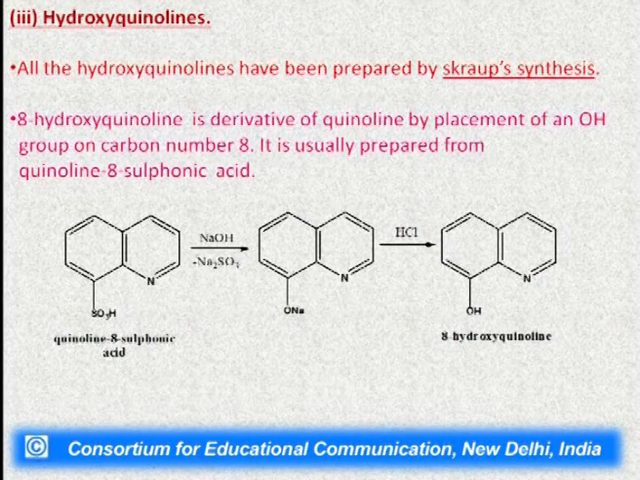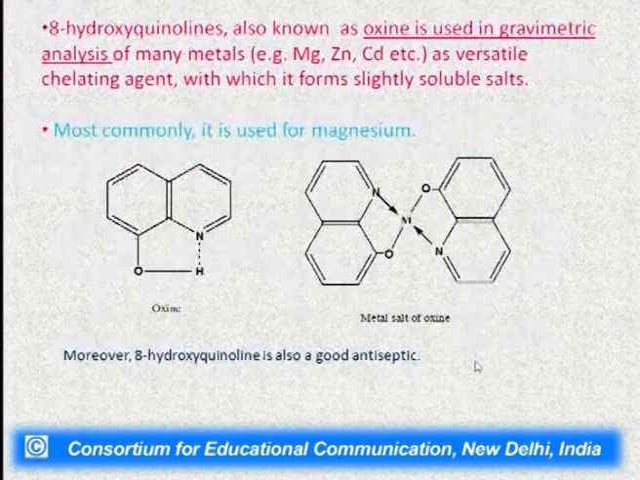Then hydroxyquinolines, these are also the quinoline derivatives. These can be prepared by the Skraup synthesis. Here we have taken 8-hydroxyquinoline, which is a derivative of quinoline and can be prepared from the quinoline 8-sulfonic acid. By reaction with sodium hydroxide, first of all we will get the sodium salt of this sulfonic acid, which on reaction with acid will give us the 8-hydroxyquinoline.